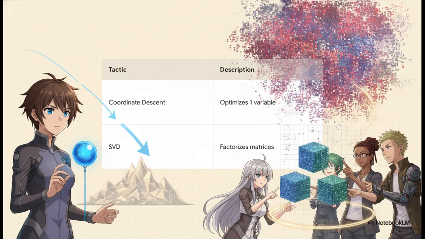Let's actually put a couple of these tactics side by side. We talked about coordinate descent handling things one variable at a time to keep calculations simple, but when our data matrices scale up into the millions, we turn to singular value decomposition, or SVD. From an optimization standpoint, SVD takes a massive, unwieldy data matrix and factorizes it into smaller, denser components. It does this by minimizing the lost energy, or residual error, between the original data and the compressed version. This lets our models pull out the most critical predictive features without drowning in the sheer size of the landscape.